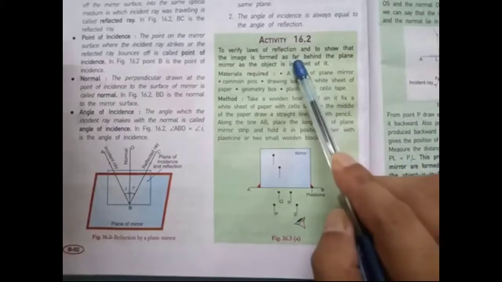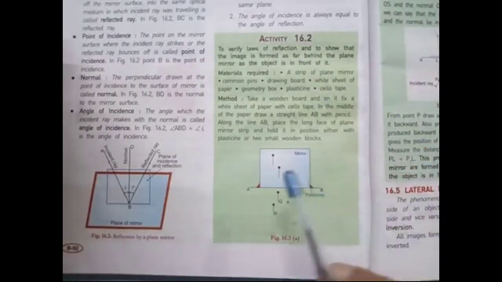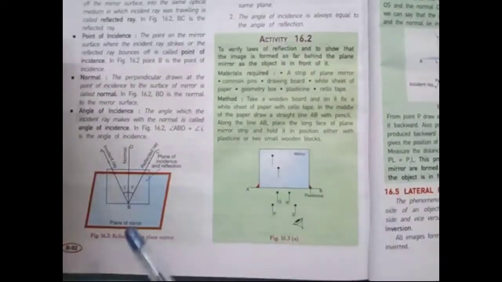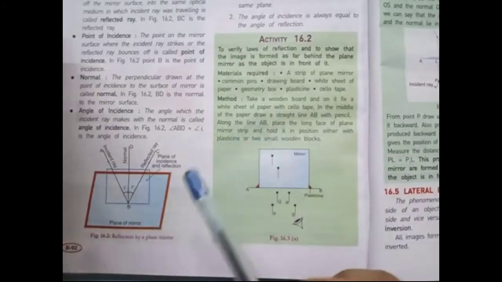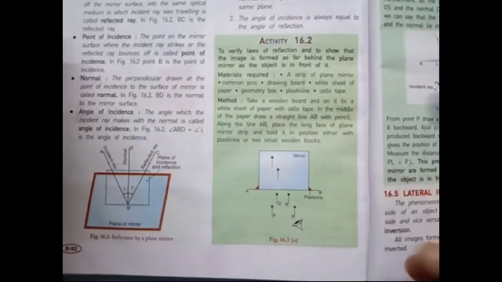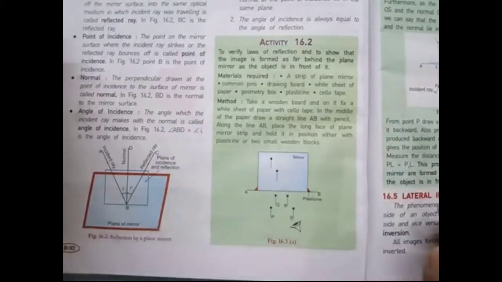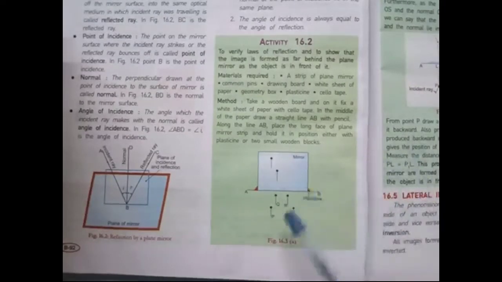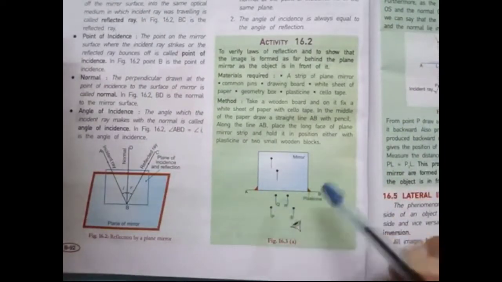Student, this activity you can try at home, because this activity is related to the angle of incidence, angle of reflection, incident ray and reflected ray, which means these activities depend on the laws of reflection. This is a plane mirror, and these are the pins. You can place the pin here or there, and you can see the observations.